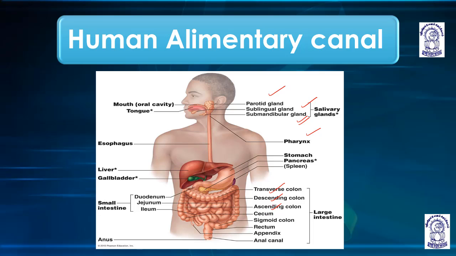So the colon has three parts. Then cecum, sigmoid colon, rectum, appendix, and anal canal. Small intestine: duodenum, jejunum, and ileum. Liver, gallbladder, esophagus, and anus. These are the different parts of the human alimentary canal. We will discuss all these parts.